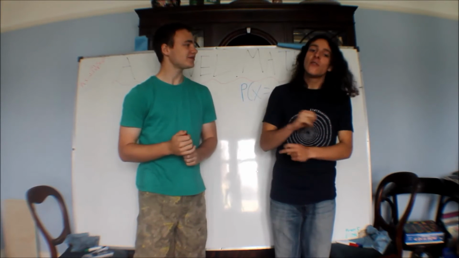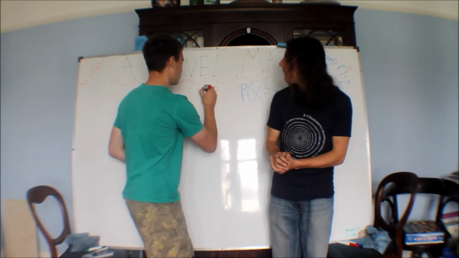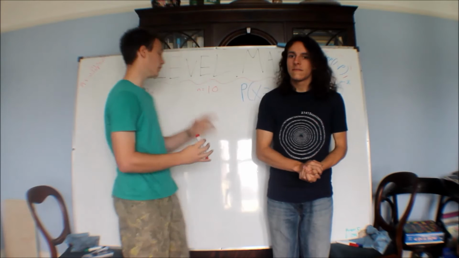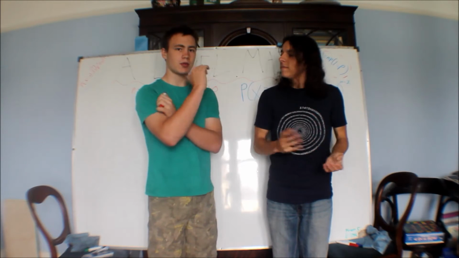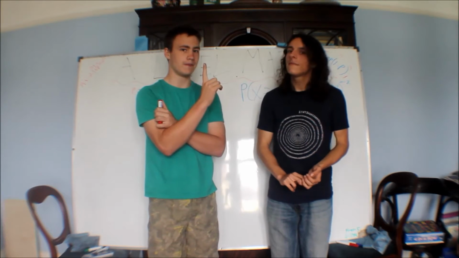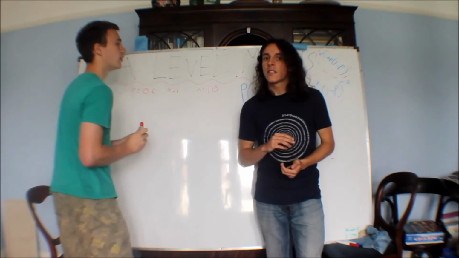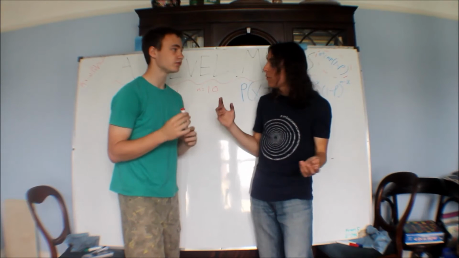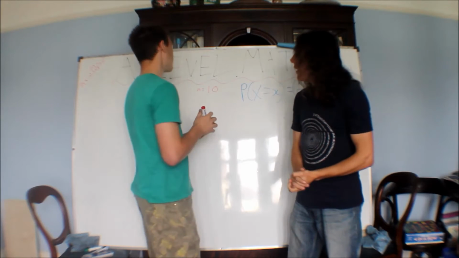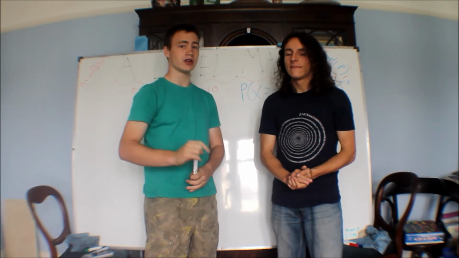So if we do the 10 chapters, so that's 10 videos, that means our n is going to be 10. The probability each time we film each of these 10 is 0.6. Let's find the probability that I punch you on only one of these whole stats videos. Just the one. So x in this case is 1. Now if there's a chance of something happening, there's a chance of it not happening, so that's the difference. The probability of him not punching me in the face is 0.4. So let's work out the probability that in all 10 of the stats videos on YouTube, I only punch him once.